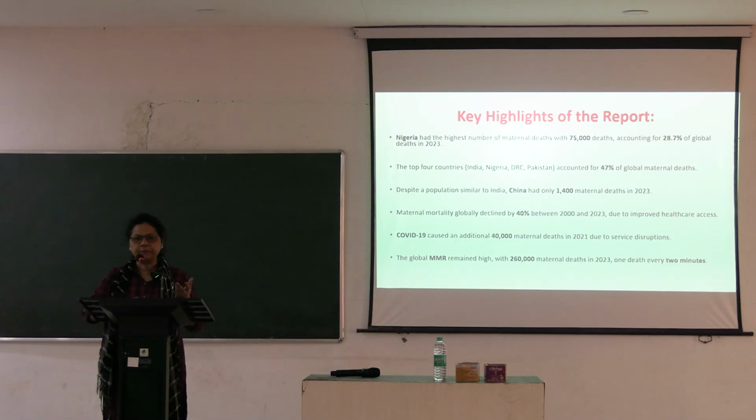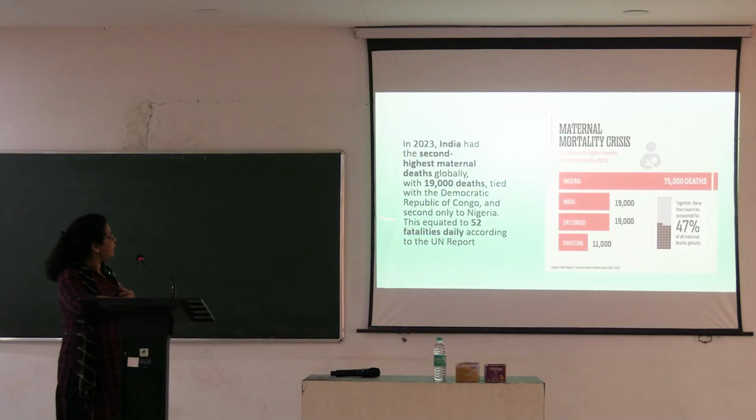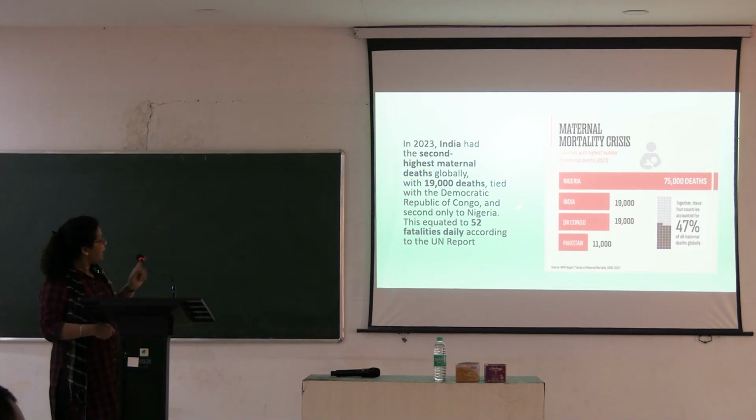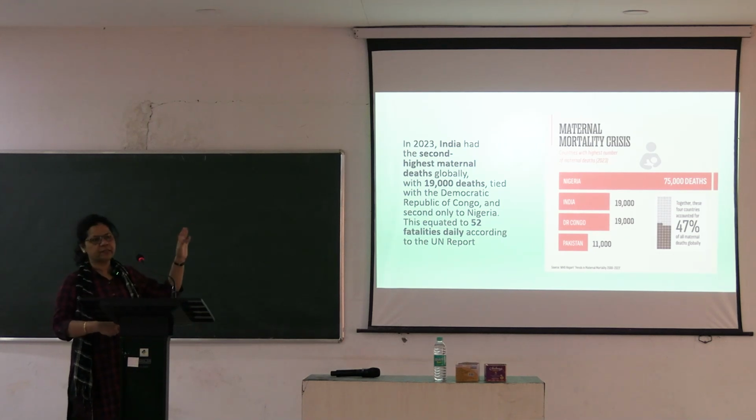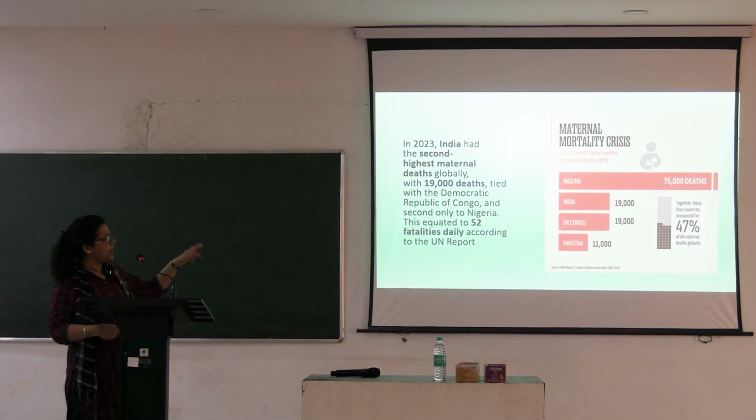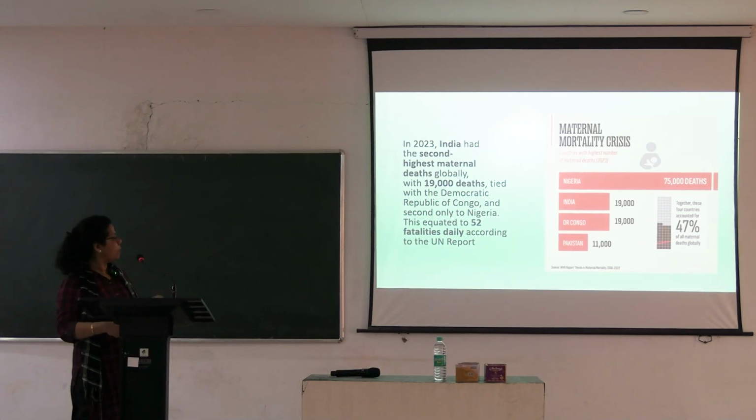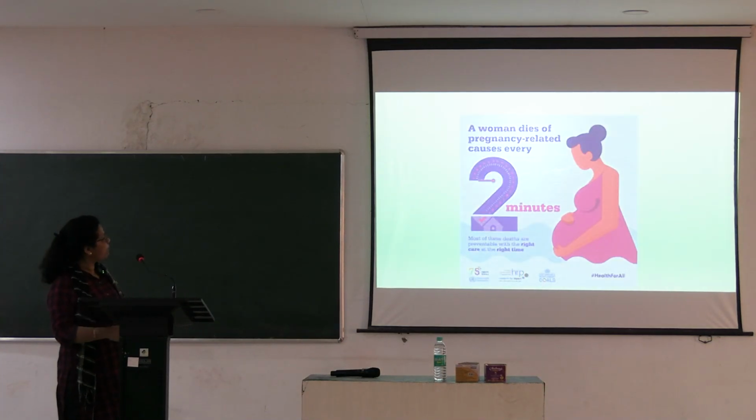We can improve upon it. So, in 2023, India had the second highest maternal deaths globally with 19,000 deaths, tied with Democratic Republic of Congo, second only to Nigeria. Both had almost 19,000. Nigeria had 75 to 76,000. India and DRC, in short, Democratic Republic of Congo had 19,000 and Pakistan 11,000. So, we don't fare a very good picture, but we are trying and we have improved a lot. So, a woman dies of pregnancy related causes every 2 minutes.